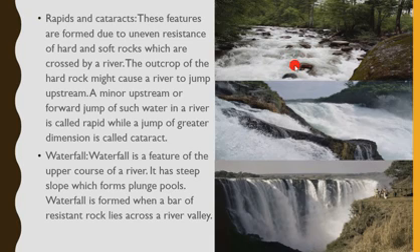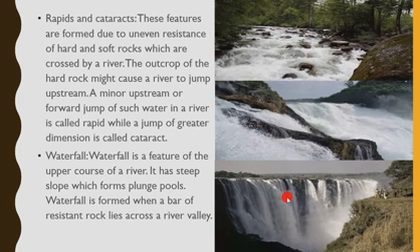Now, when the water jumps a bit higher, a bit further, like we have in this diagram, such is called a cataract. So a minor upstream or forward jump of water in a river is called a rapid, while a jump of greater dimension is called a cataract.